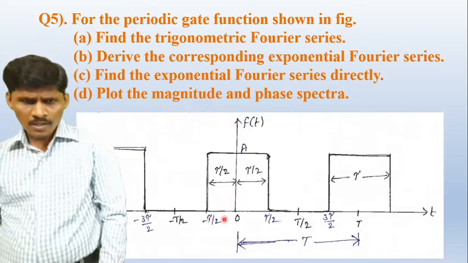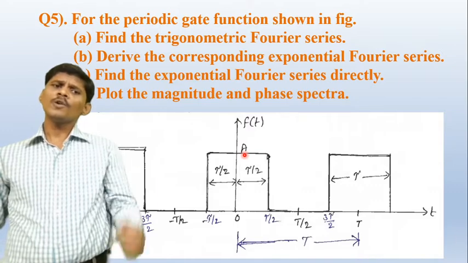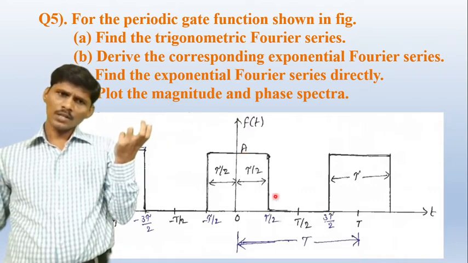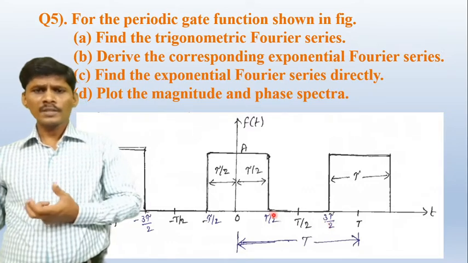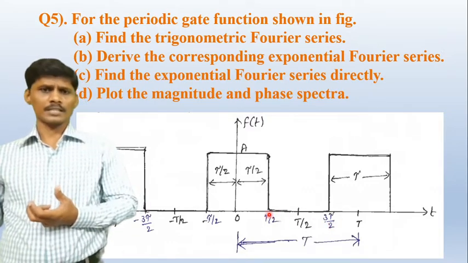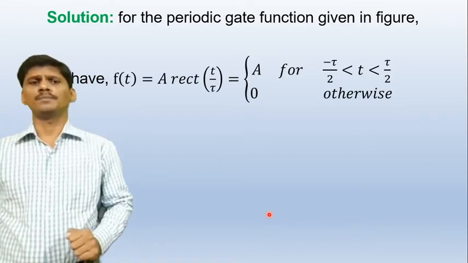The function f of t is a constant rectangular pulse. Okay? And from tau by 2 to 3 tau by 2, what is the function f of t? 0. This is on the x-axis, 0. So this is the function f of t from the given waveform.